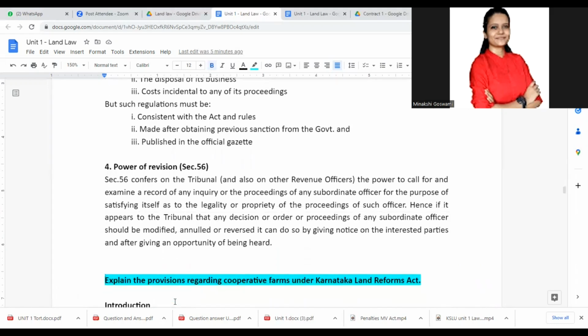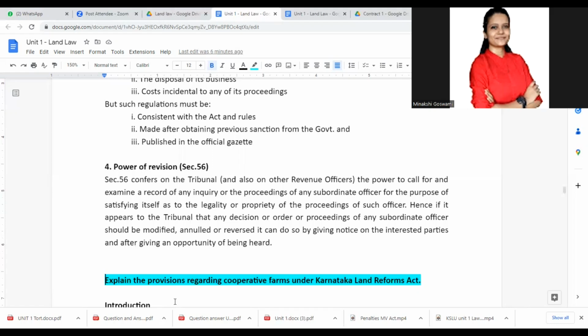Then we have power of revision, Section 56. Section 56 confers on the tribunal, and also on other revenue officials, the power to call for and examine the record of any inquiry or the proceedings of any subordinate officer for the purpose of satisfying itself as to the legality or propriety of the proceedings of such officer.